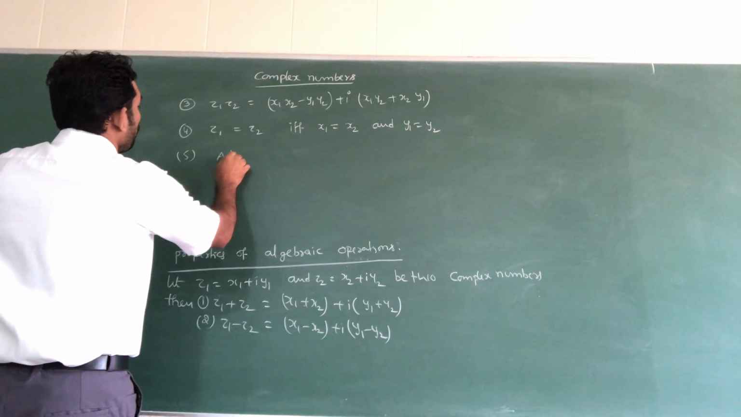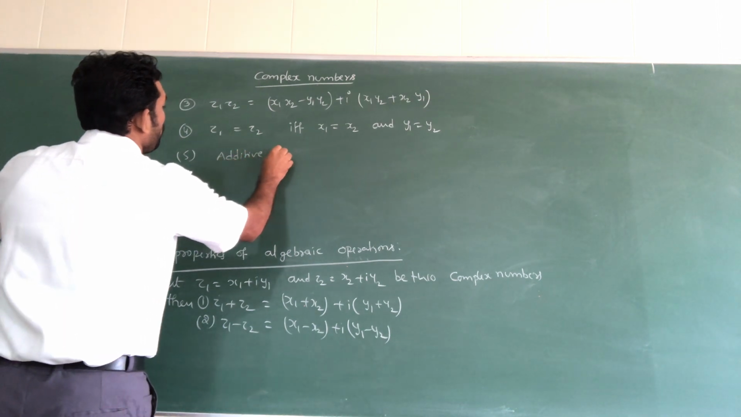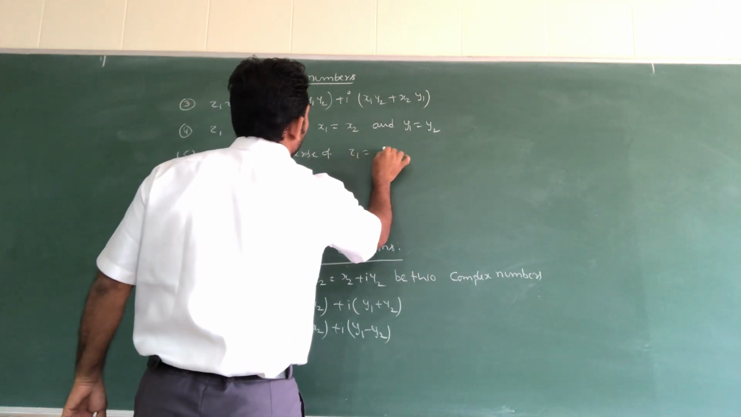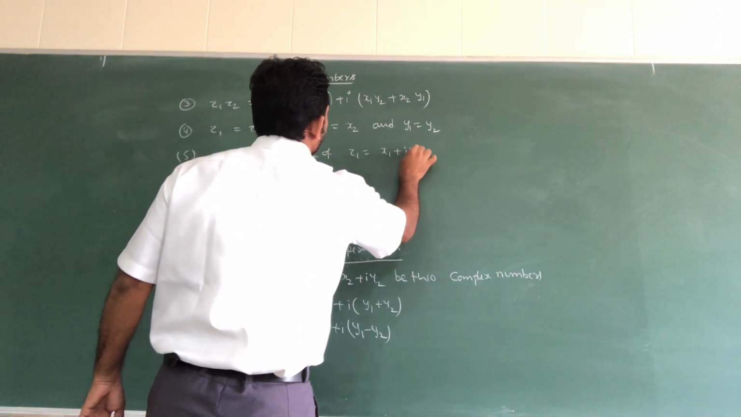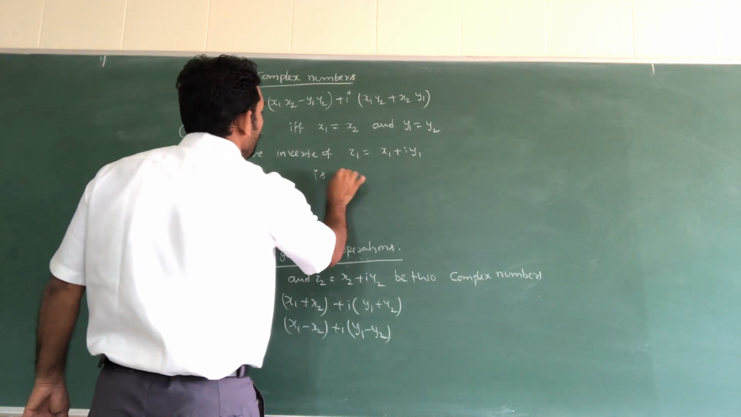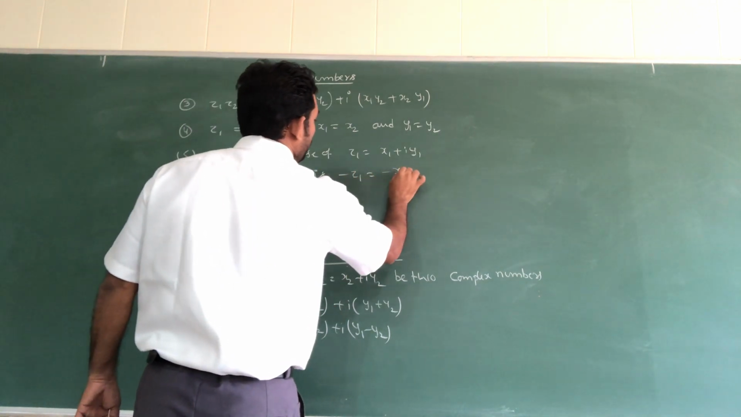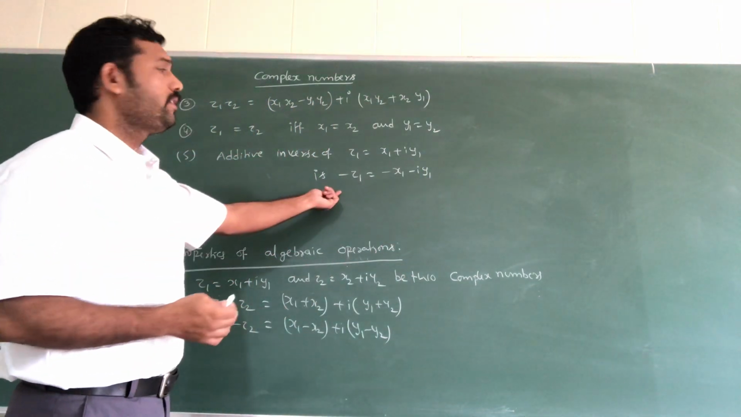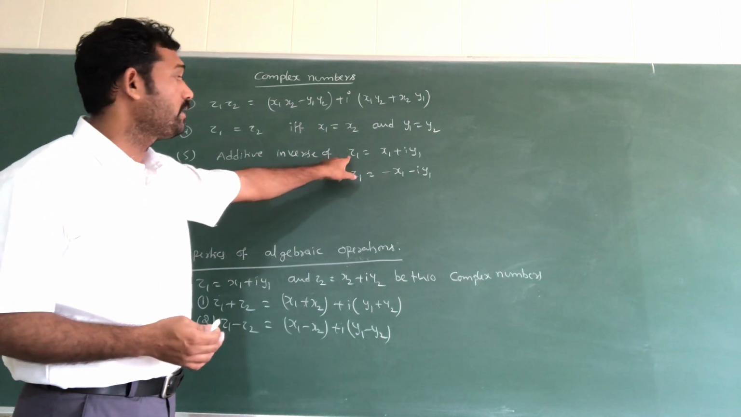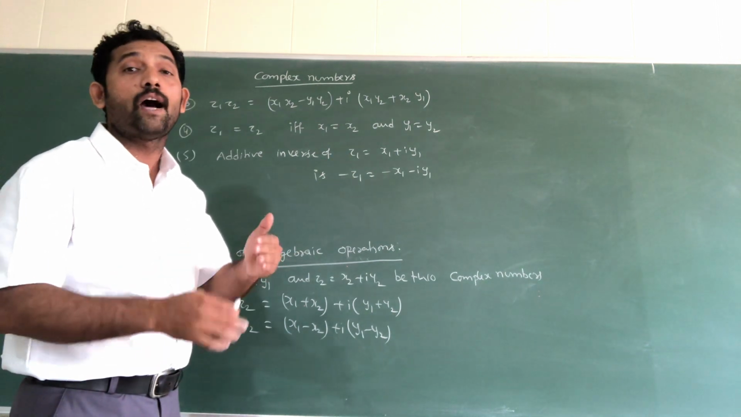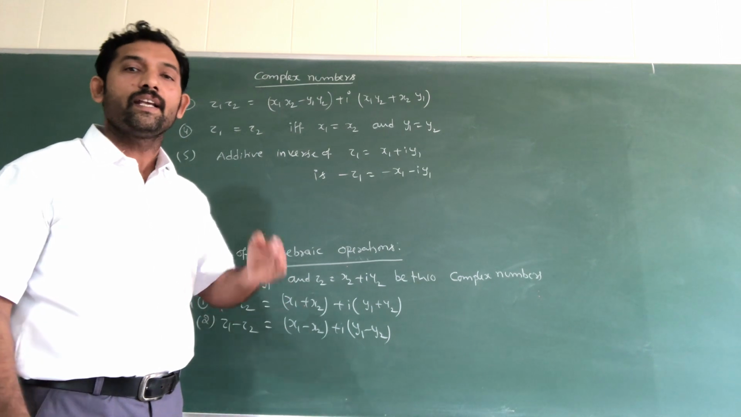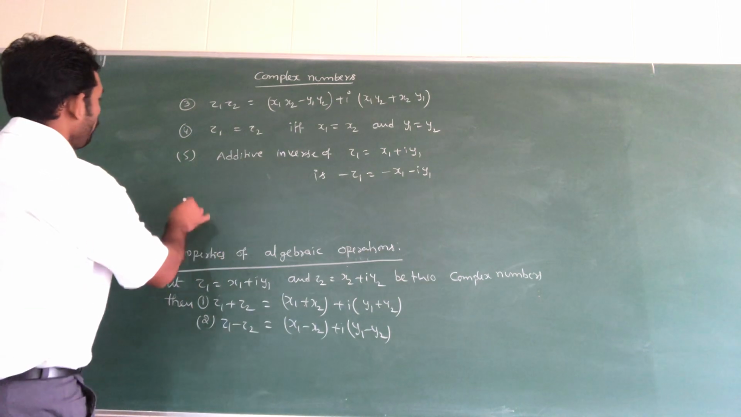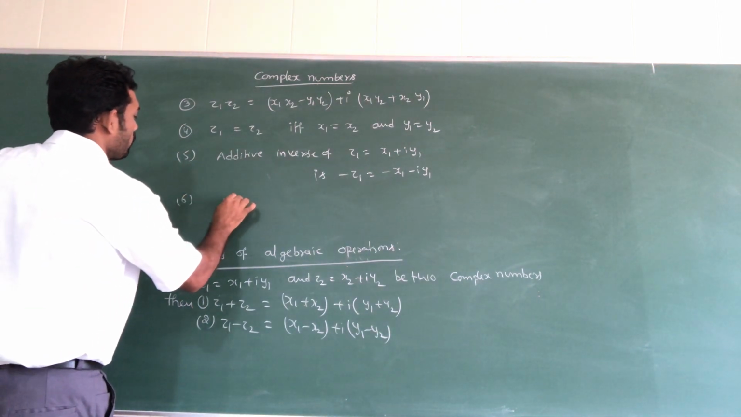Additive inverse of z1 equal to x1 plus I y1 is given as minus z1, that is minus x1 minus I y1. Suppose any complex number is given, this is its additive inverse. Now z is given, then the additive inverse is what? You have to multiply with minus. We are getting the additive inverse of any complex number. So next one, multiplicative inverse.